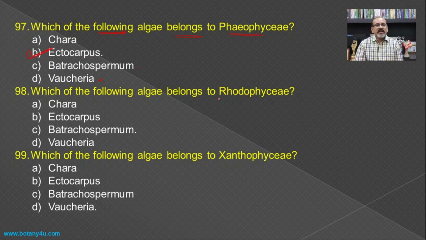Then which of the following algae belongs to the Rhodophyceae? We have just seen that Batrachospermum is a member of the Rhodophyceae, and Vaucheria is a member of the Xanthophyceae. We have specifically taken all these three questions into the same slide so that we are able to differentiate between